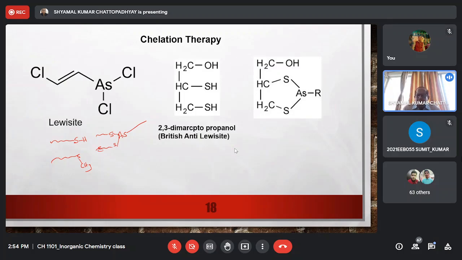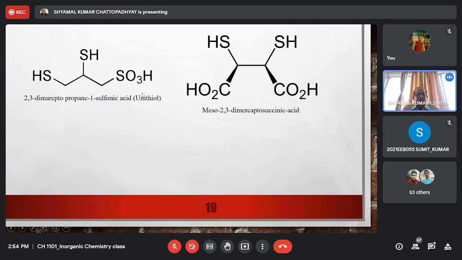So people tried to find out what alternatives we may have. And in terms of alternatives, people discovered two nearly similar but somewhat more efficient reagents. Here you see again a 1, 2, 3 propane derivative. Again in the 2 and 3 positions we have thiol groups. But what is the difference? In the previous one we have an OH group. Instead, in this compound, which is called 2,3-dimercaptopropane-1-sulfonic acid, commercial name unithiol, we have an SO3H group.